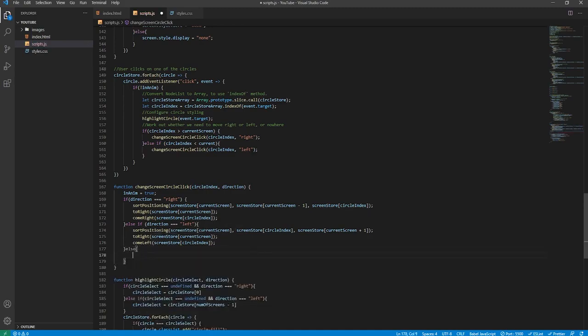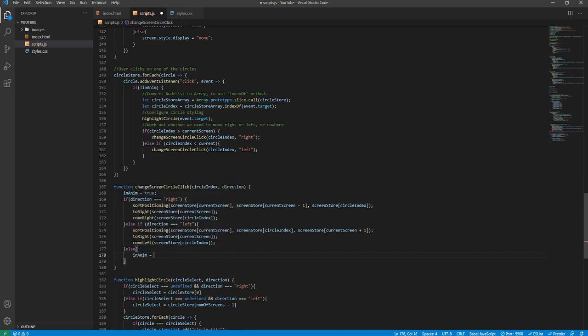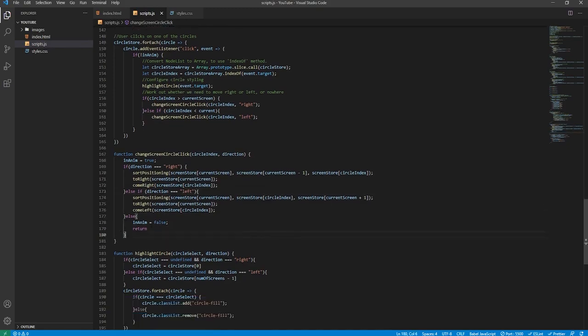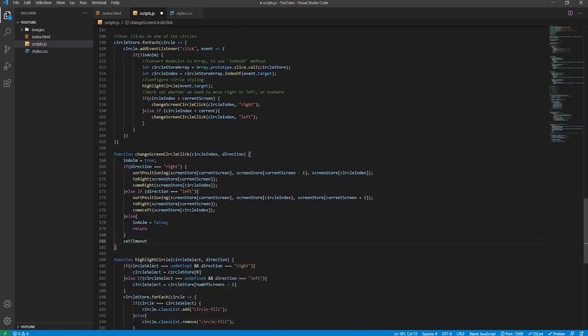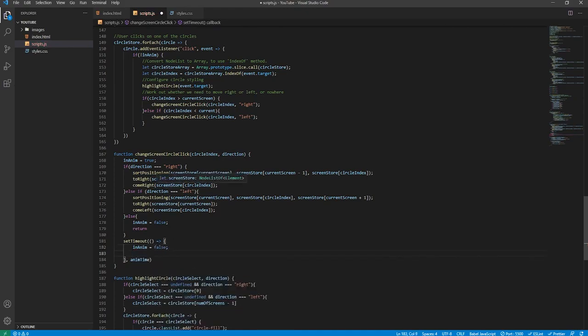And like I did before, just in case direction doesn't match any of the criteria, we will stop the animation because no animation has even occurred in the first place, and then we'll just return out of the function. We'll return out of the function to stop this set timeout from occurring, which we will call below. If this was called and no animation occurred with it, then this will just mess up our code, so we want to X out the functions to ensure that this doesn't happen. And inside we will set anim to false because that didn't happen in the other if blocks.